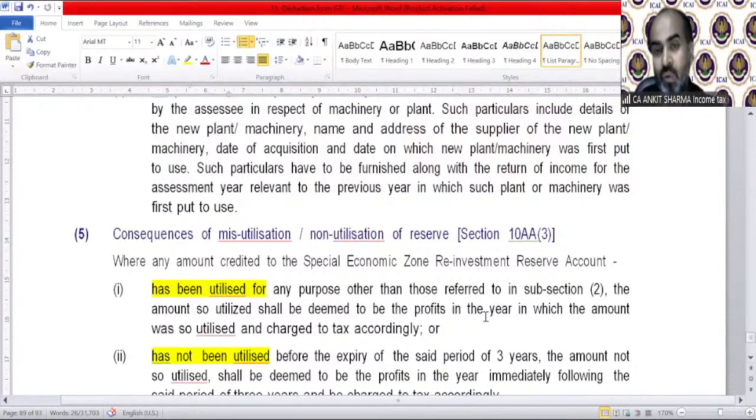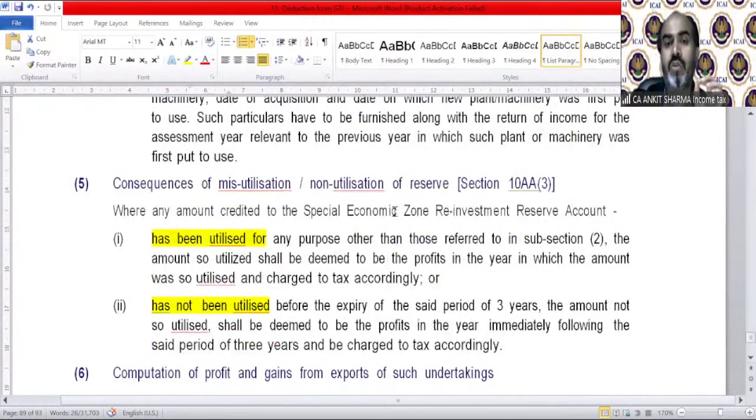So where the amount credited to the Special Economic Zone Reinvestment Reserve Account, SEZ RRA account, has been utilized for any purpose other than those referred to in subsection 2, the amount so utilized shall be deemed to be the profit in the year in which the amount was so utilized and charged to tax accordingly.